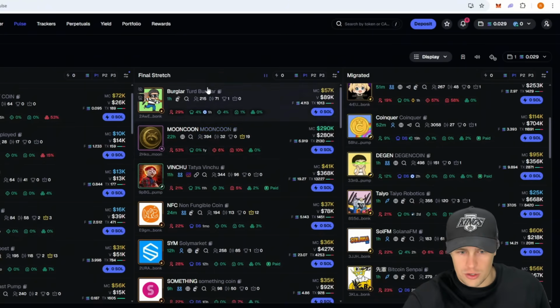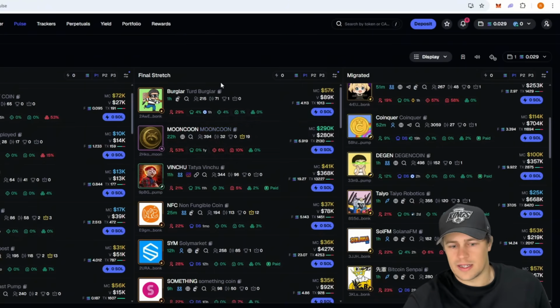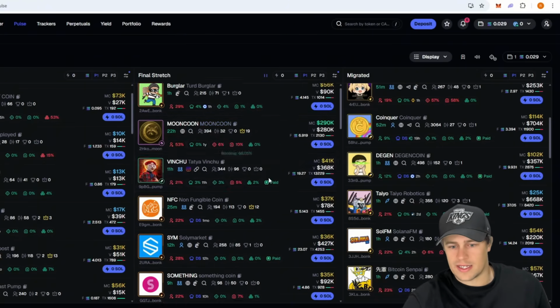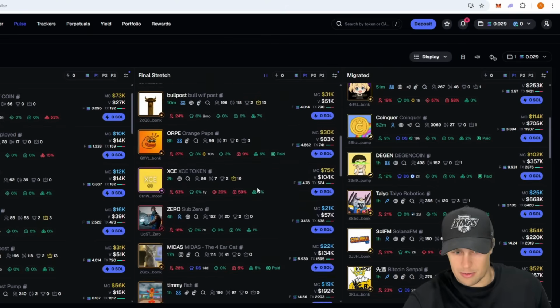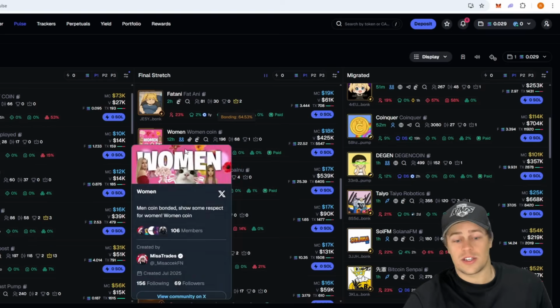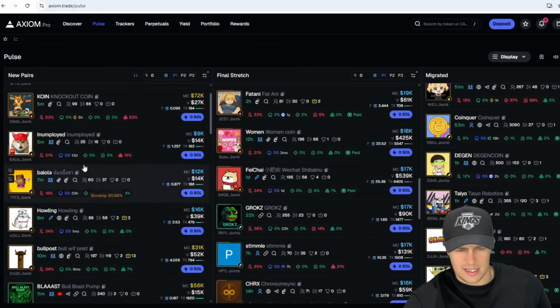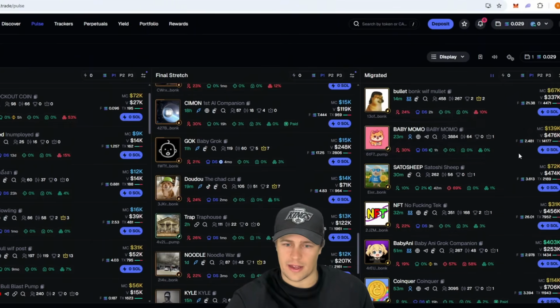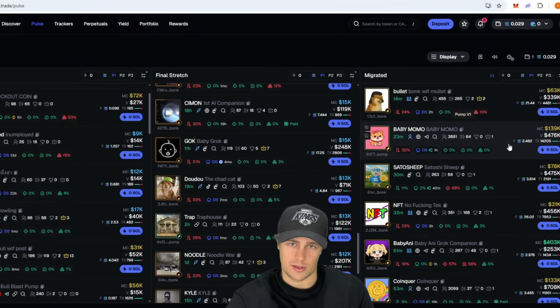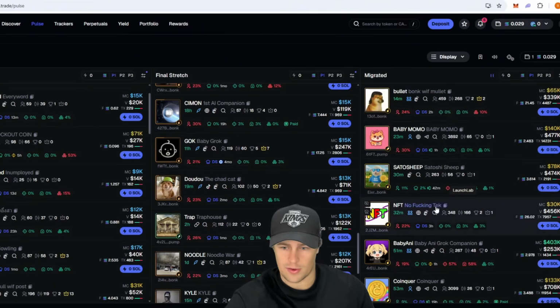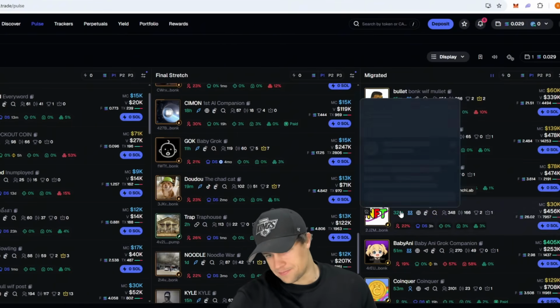So final stretch, like I said, it's coins that have picked up really good runs and they're almost at that point where they're going to explode. Like we see Orange Pepe there. As you can tell, on average, these usually have better narratives than these ones, right? A lot of this is junk on the left. Migrated on the right, like I said, you can find coins that can go as well as AWR and everything like that.